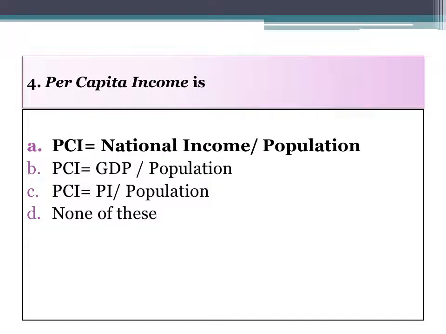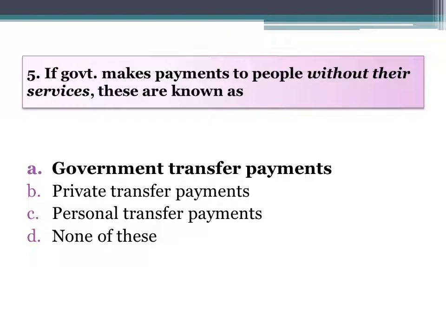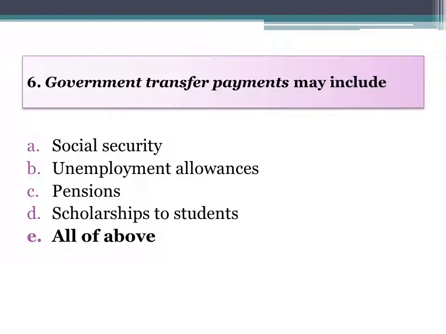Fourth one is per capita income is equal to, formula of per capita income is PCI stands for per capita income is equal to national income divided by population. If government makes payments to people without their services, these payments are known as government transfer payments. Government transfer payments may include social security, unemployment allowances, pensions, scholarships to students, and all of the above is the right answer. That is, these transfer payments include all of these options.